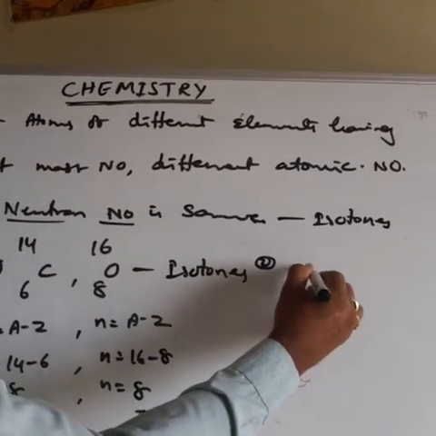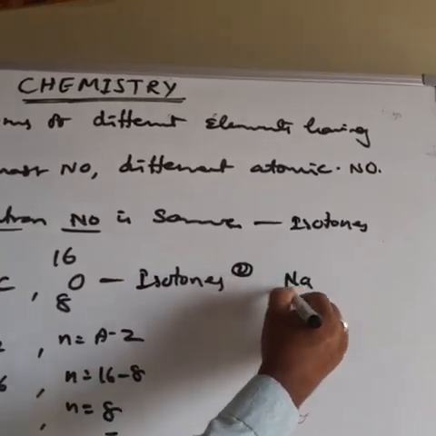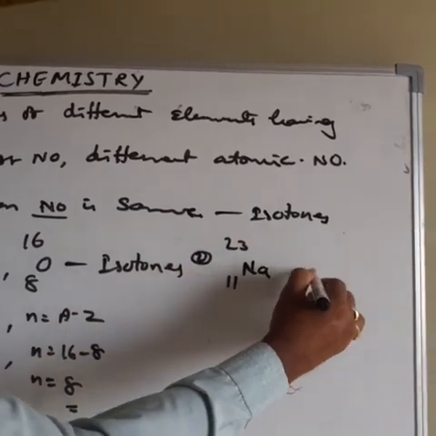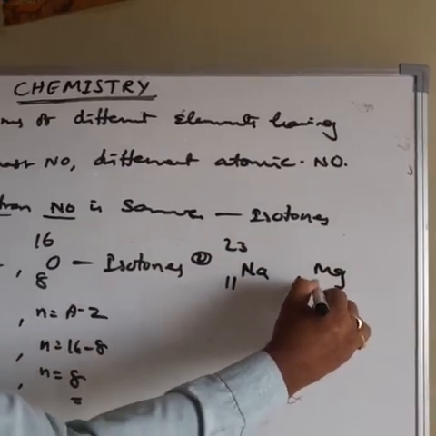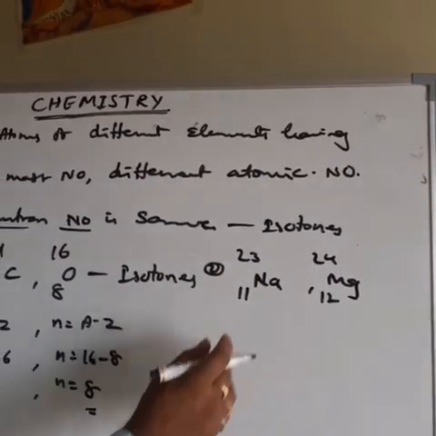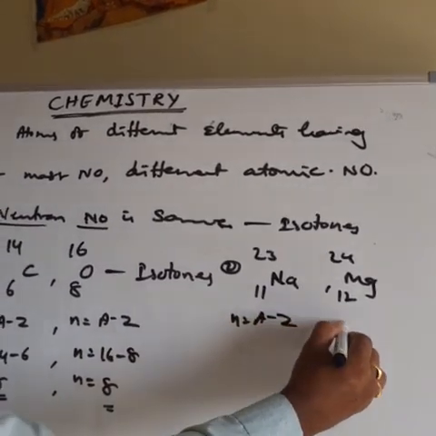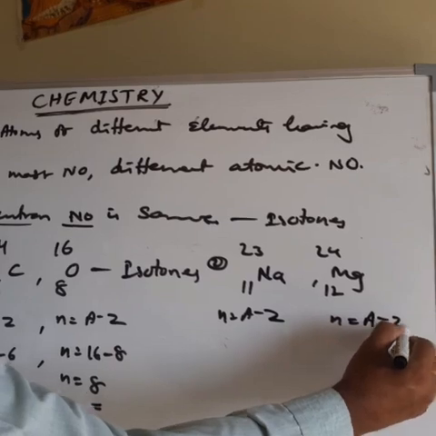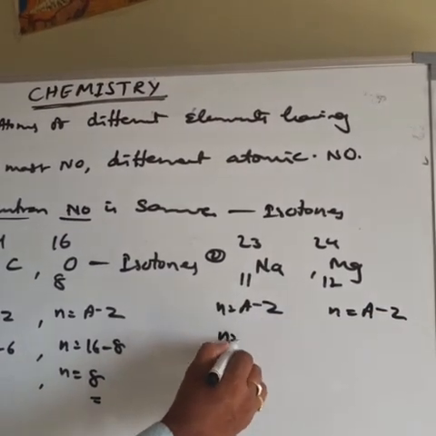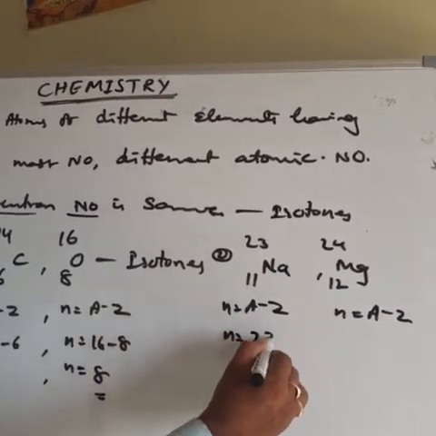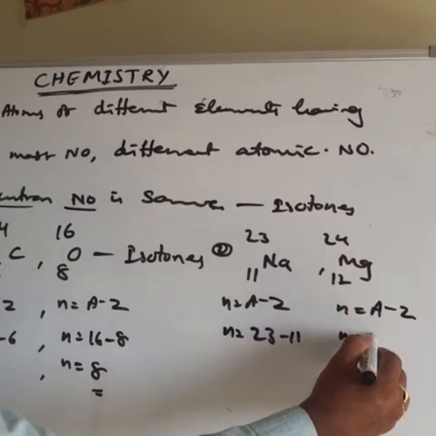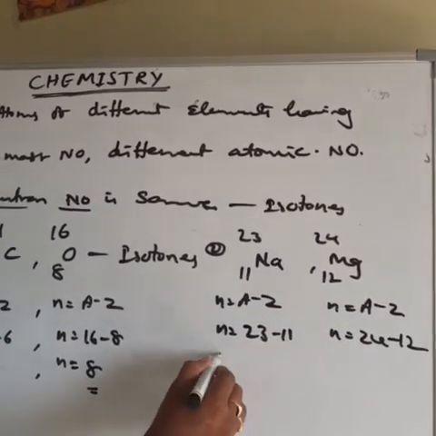The next is example 2, sodium and magnesium. Here n is equal to A minus Z. Number of neutrons is mass number minus atomic number: 23 minus 11, and here 24 minus 12.